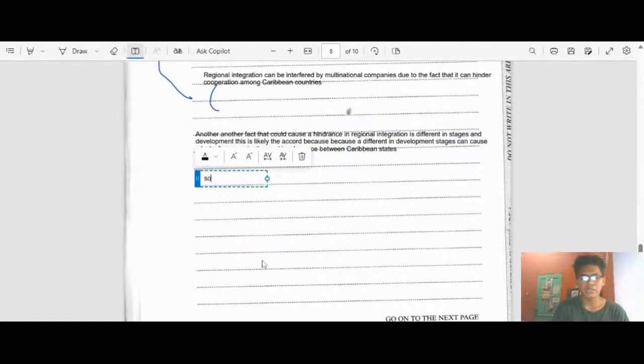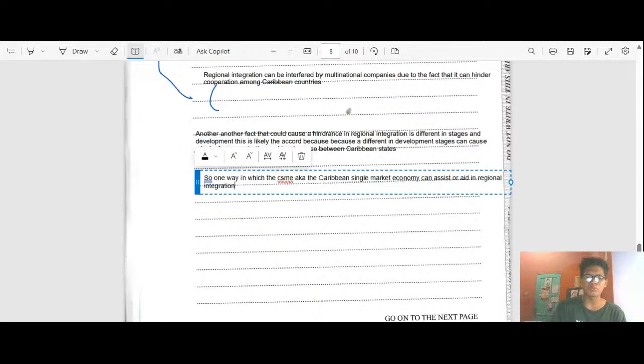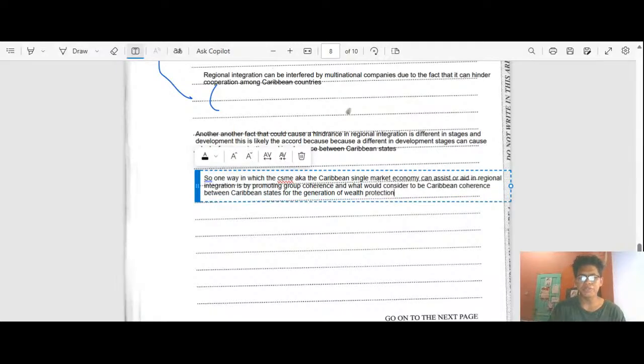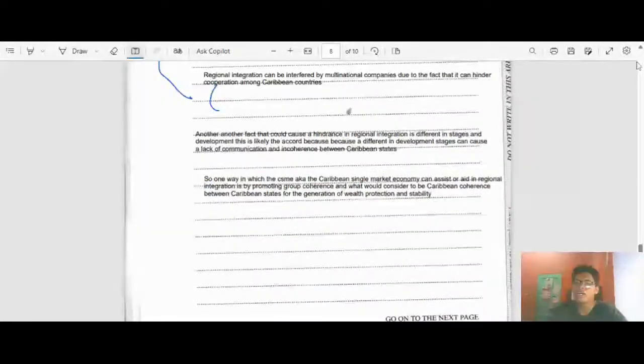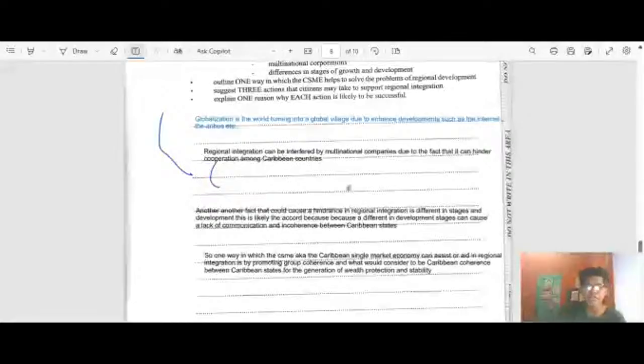So one way in which the CSME, aka Caribbean Single Market Economy, can aid regional integration is by promoting group coherence, what we would consider Caribbean coherence between Caribbean states, for the generation of wealth, protection, and stability. So, as I said before, the Caribbean Single Market Economy can help regional integration by promoting group coherence among the states.